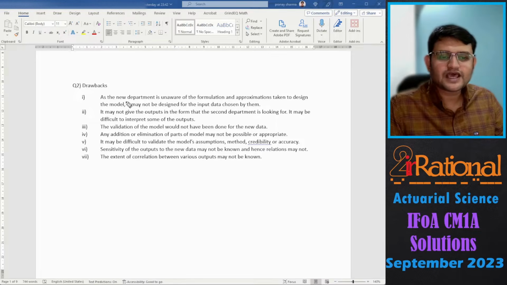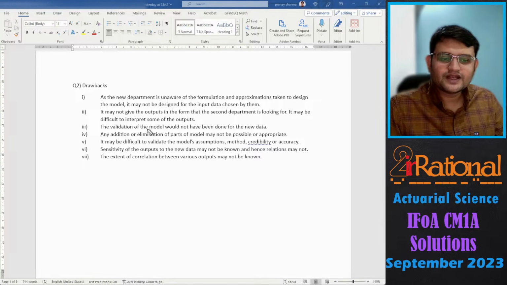So first one is, as the new department is unaware of the formulation and approximations taken to design the model, it may not be designed for the input data chosen by them. Second is, it may not give the output in the form that the second department is looking for. It may be difficult to interpret some of the outputs.